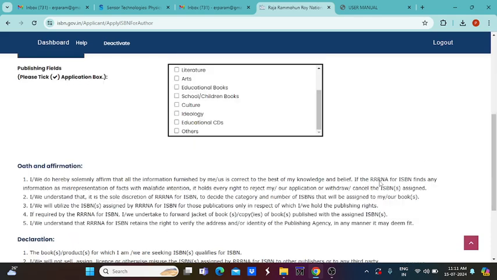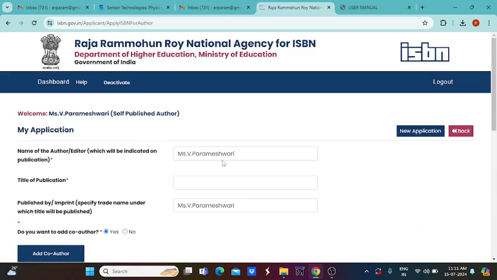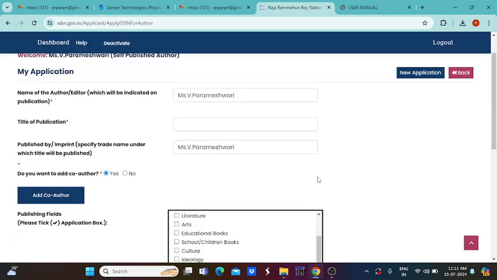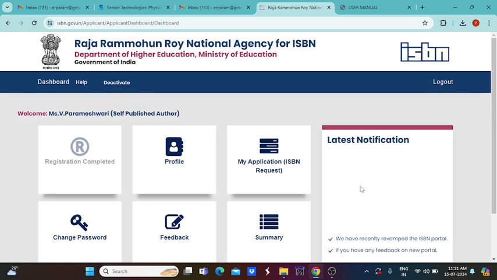After the next step, we have to give some declaration, and we just click both checkboxes and save everything. Now what happened? Everything will be saved, and immediately you will get a mail. Your application number will be given for this particular title of the publication, and everything appears in this particular area. Your application number will be immediately received in your personal mail.